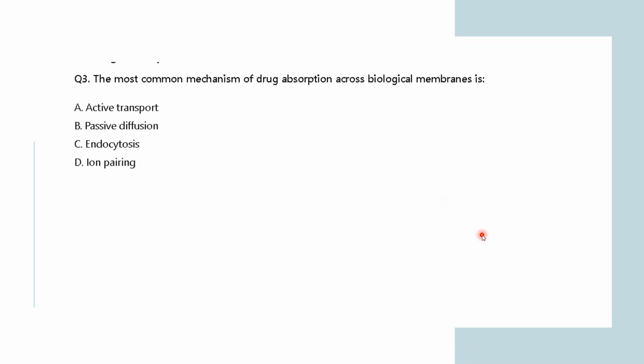Okay, so the most common mechanism of drug absorption across the biological membrane is active transport, passive diffusion, endocytosis, or ion pairing. So, what do you think will be the right answer? As we have already discussed these things.